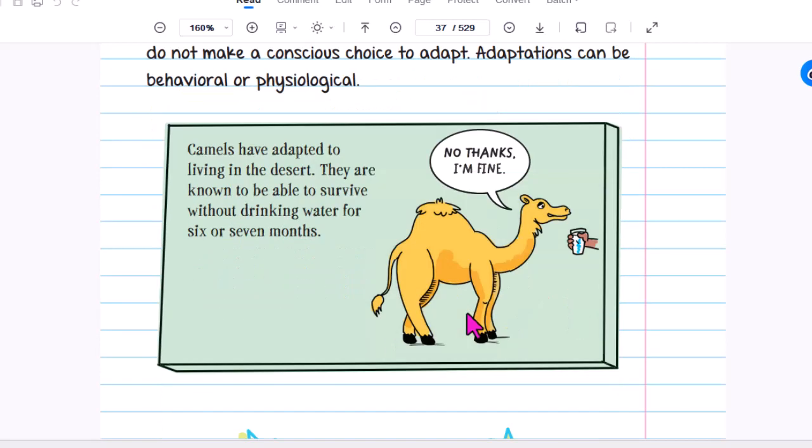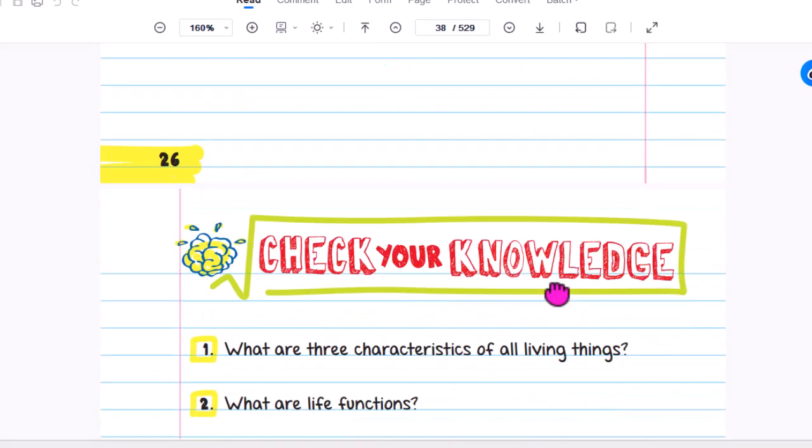Camels are adapted to living in the desert. They are known to be able to survive without drinking water for 6 or 7 months. Who would offer a cup of water to a camel? He'd say, no thank you, I am fine.